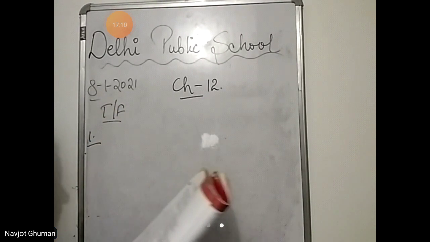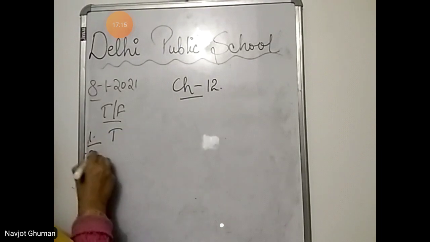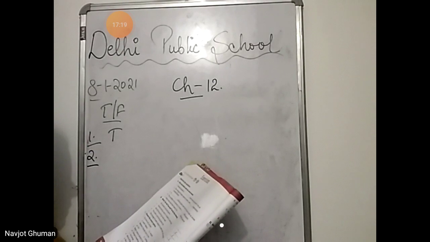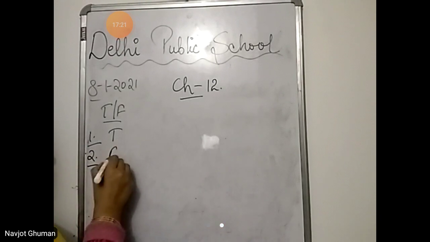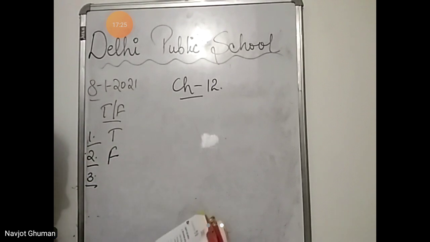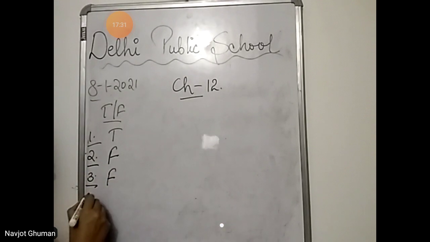Air contains dust and germs. True. Number 2. Human beings need to breathe in carbon dioxide. This is false because human beings need to breathe in oxygen. Not all living things need water. False because all living things need water.